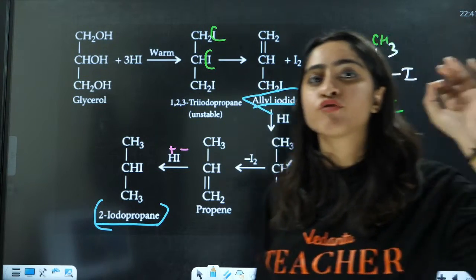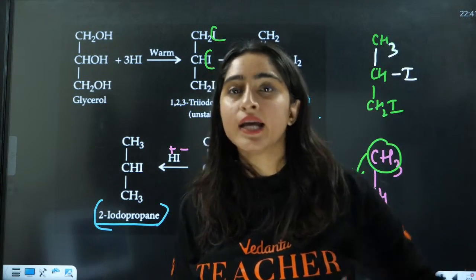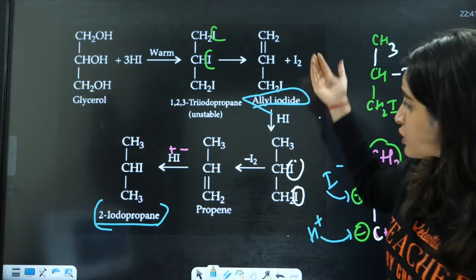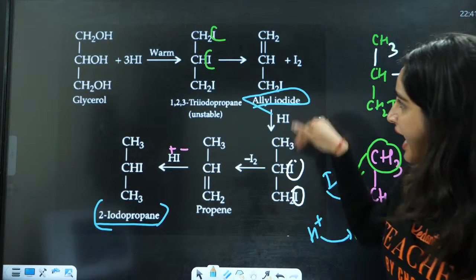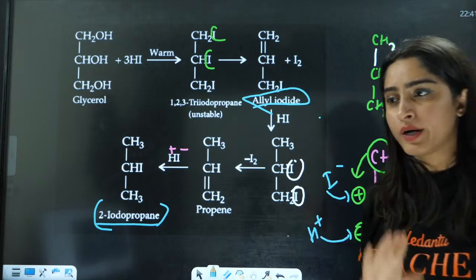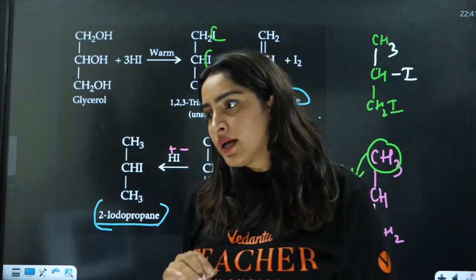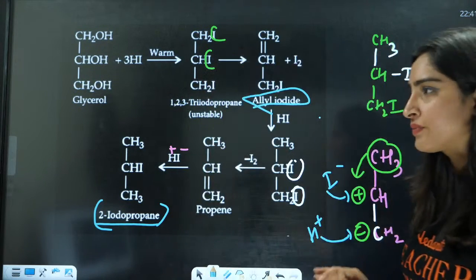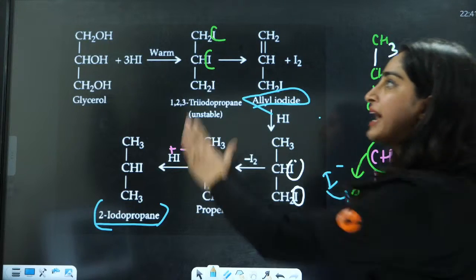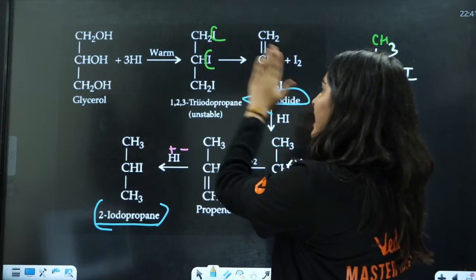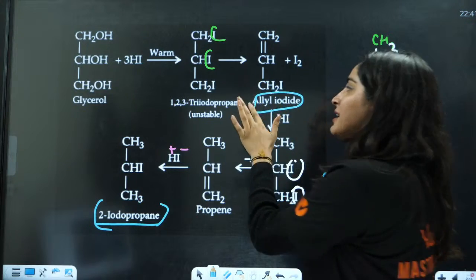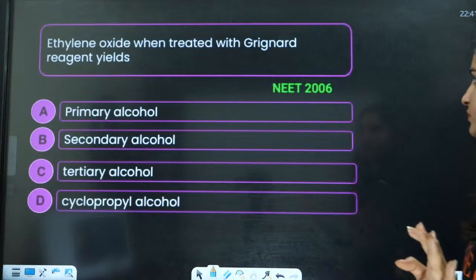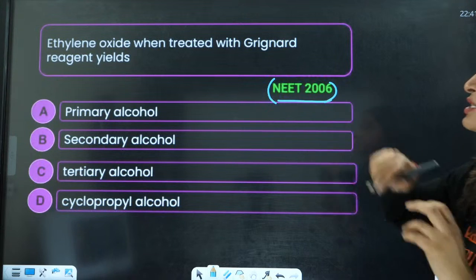If they have not mentioned excess of HI, this reaction is going to stop at allyl iodide. Because of excess of HI, again, this double bond will be broken down. Okay? Yeah, it's a little tricky question. Understood this? If you're not given excess of HI, in that case, this reaction will stop at allyl iodide. Okay? Understood everyone?